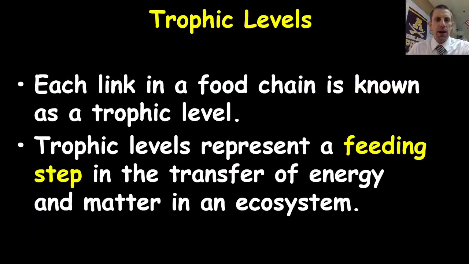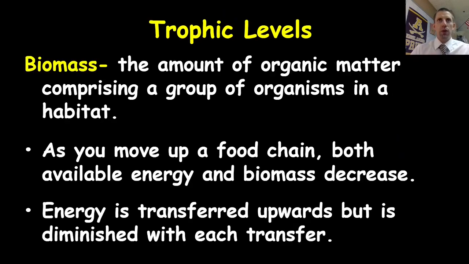Let's focus now on energy and energy transfer in ecological systems. We'll start off with this discussion of trophic levels and what they are. Trophic levels really define each step within a food chain, or each component of a food web or a food pyramid. When we talk about food chains, we often refer to where an organism fits within that food chain, then we give them a definition, and those definitions are the specific trophic levels.